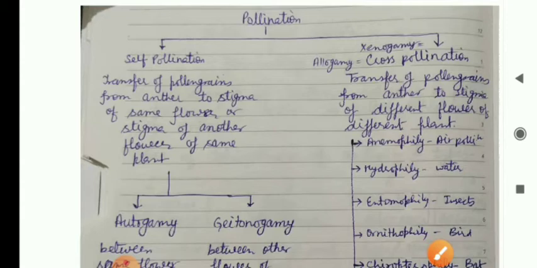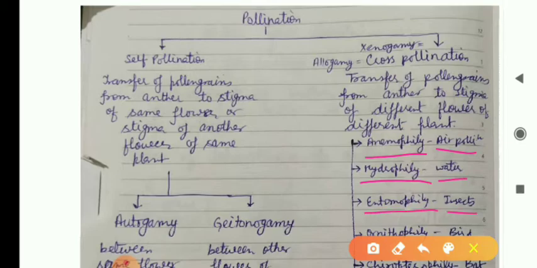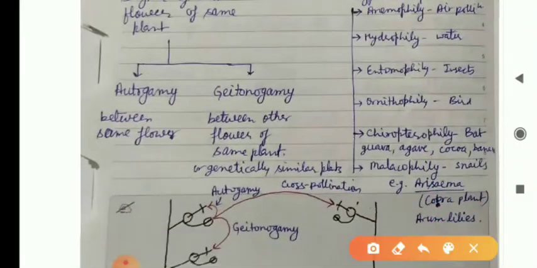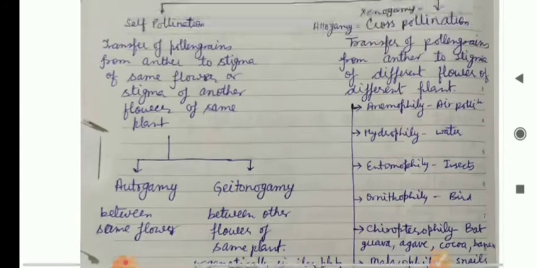We will see later in this section: anemophily, air pollination; hydrophily, water pollination; entomophily, insect pollination; ornithophily, bird pollination, where pollination takes place by birds. Chiropterophily, bat pollination: guava, agave, cocoa, banana. Malacophily, pollination by snails or slugs: Erythema, cobra plant, and arum lilies. We will discuss this later.